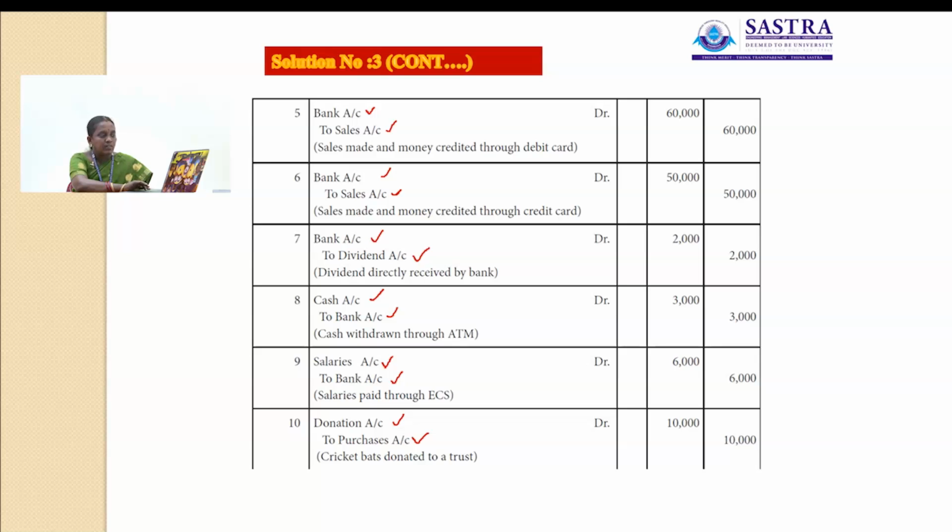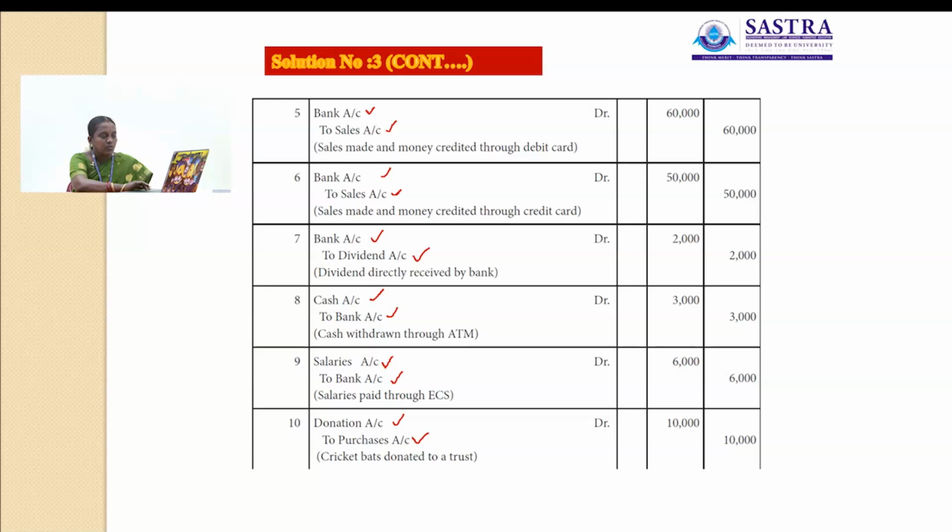Then dividend directly received by the bank. Here dividend is one of the income, so that account will be credited. Bank, we are receiving the amount through credit card, so that account will be debited. Bank account debit to dividend account rupees 2000.